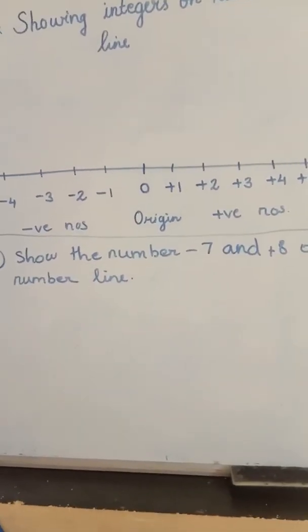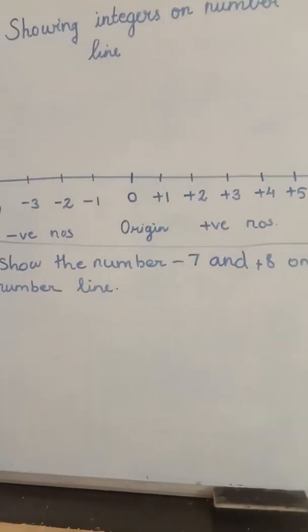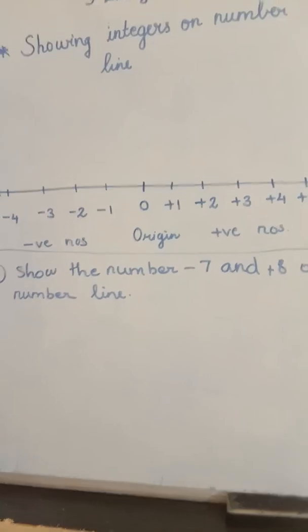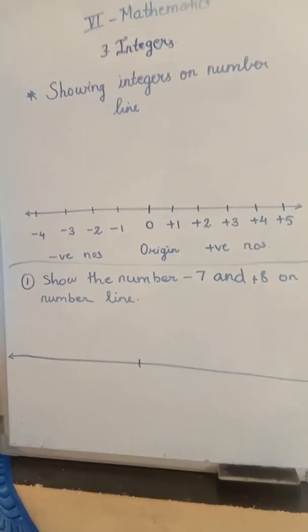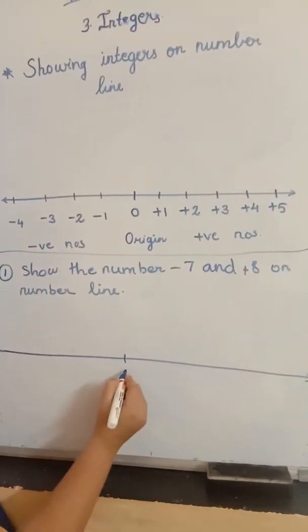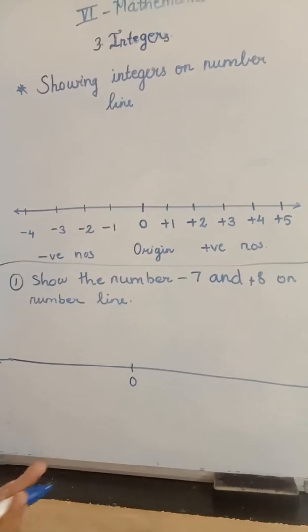So now we have the question, show the number -7 and +8 on the number line. So first we will draw a number line. At the center we will show 0. Correct. Now we want to show, first we will see about positive numbers.